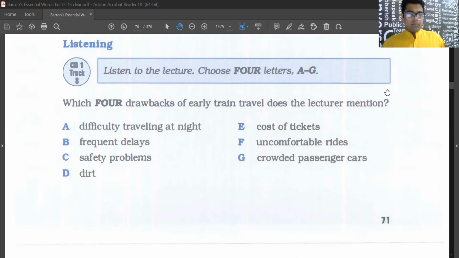Rides on early trains were often rough because of the way the train tracks were laid, although this improved over time and riding the train became more comfortable. As train travel became more popular, the tracks became more crowded, and this was one reason why trains were frequently vulnerable to delays. Train travel could also be dirty because the smoke from the locomotive could not be kept away from the rest of the train.